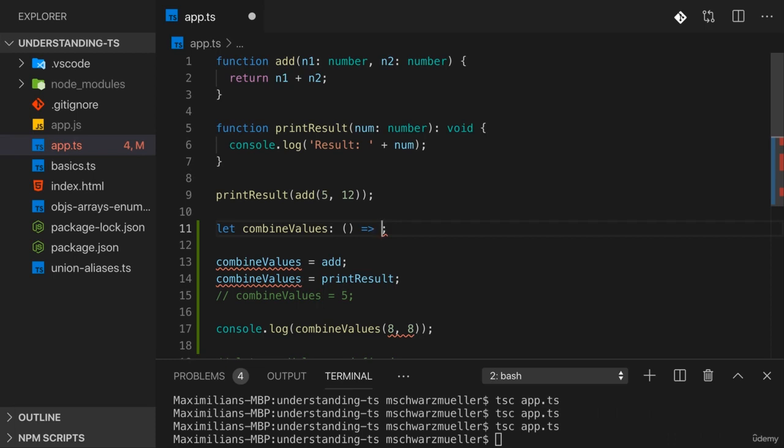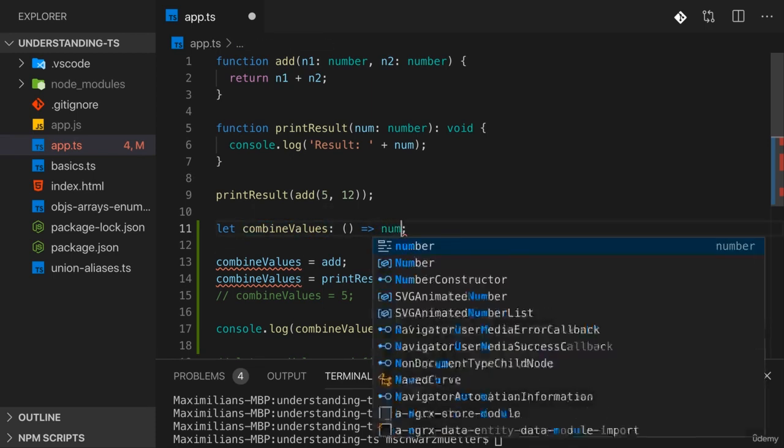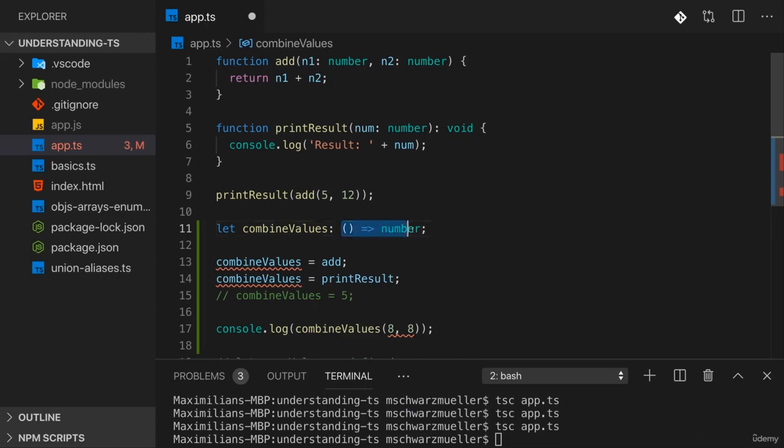Now on the right side of this arrow, you specify the return type of the function you eventually want to be able to store in here. And that should be number. Now with that we're saying combine values accepts any function that takes no parameters and then returns a number. Now that's of course not entirely what we want. We want to make sure that combine values is able to store functions that take 2 numbers and return a number.